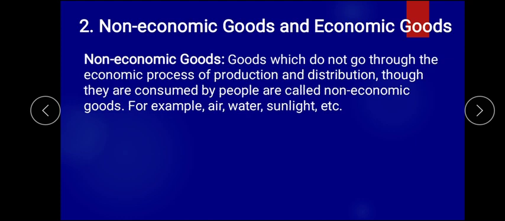Sunlight we are getting directly. Air we are not consuming directly; from that, oxygen we are consuming. So you find that naturally we are consuming these goods, which are called what? Non-economic goods.